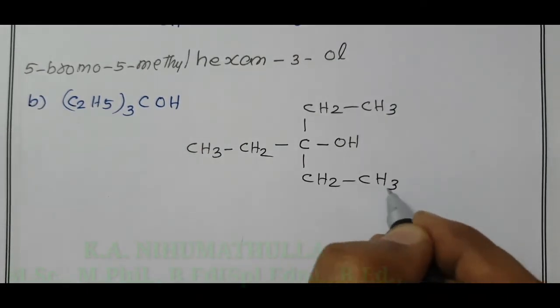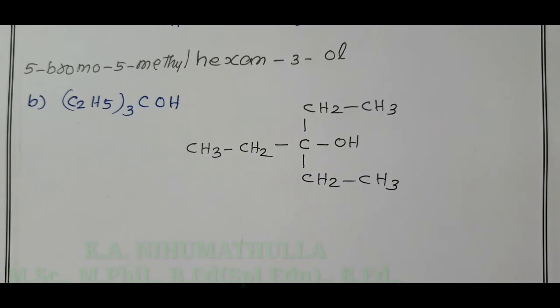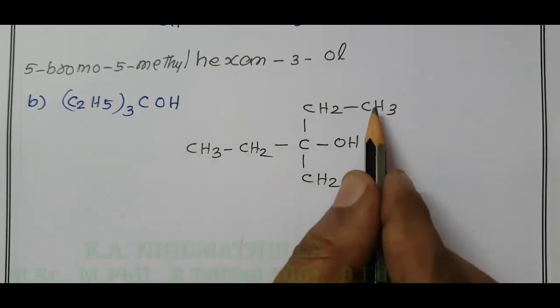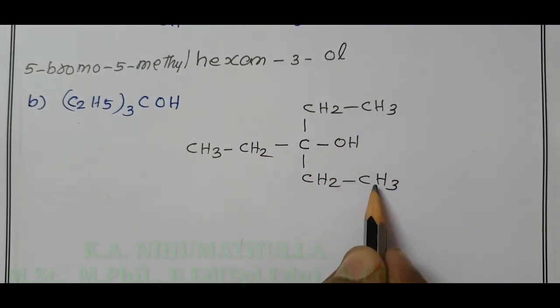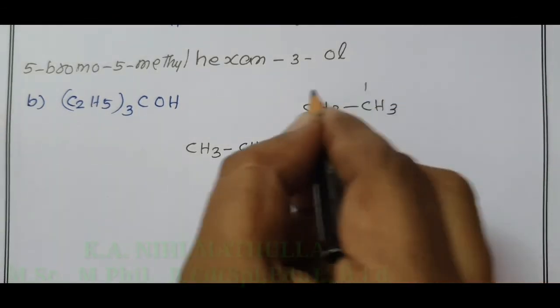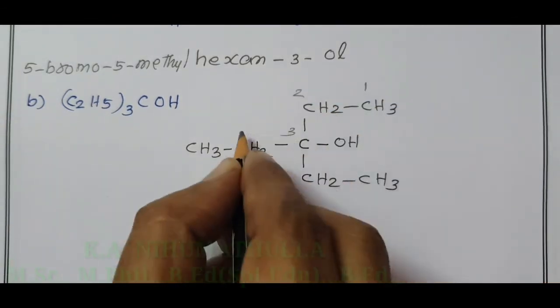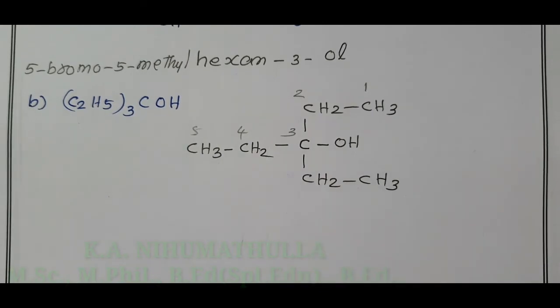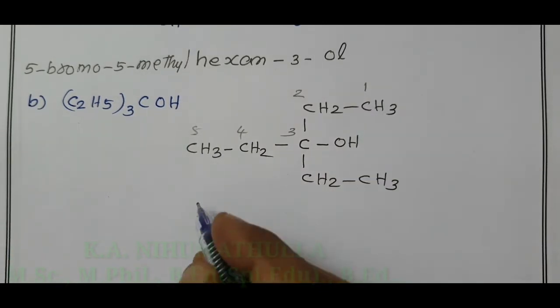We have to select the long linear chain containing the more number of carbon atoms: 1, 2, 3, 4, 5. So this is the main chain, 1, 2, 3, 4, 5. Third carbon contains one OH, the same third carbon contains one ethyl also. So total number of carbon atoms is 5.